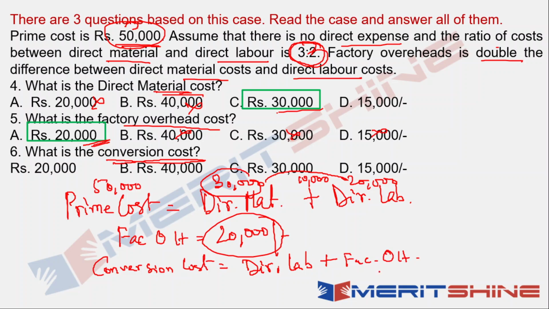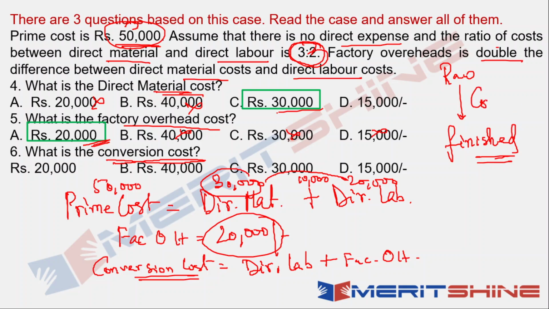So the amount spent in direct labor plus the amount spent in factory overhead, that is the conversion cost. See, what do we mean by conversion? When we convert our raw material to a finished product, that is what we mean by conversion. Yes or no?